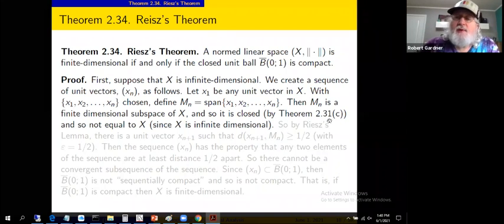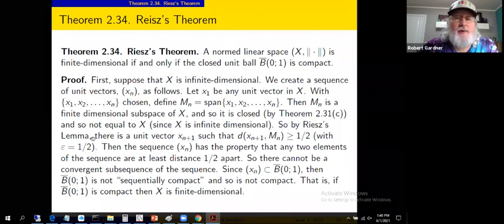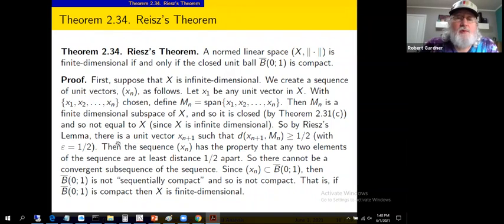We saw in the third part of Theorem 2.31 that finite dimensional subspaces are necessarily closed, so we get closure of M sub n. And of course, M sub n is not equal to the whole normed linear space because it's finite dimensional and the whole normed linear space is infinite dimensional. Riesz's lemma required a proper closed subspace, and that's what M sub n is. So we know there exists a unit vector x sub n plus 1 that's nearly perpendicular to the subspace M sub n.